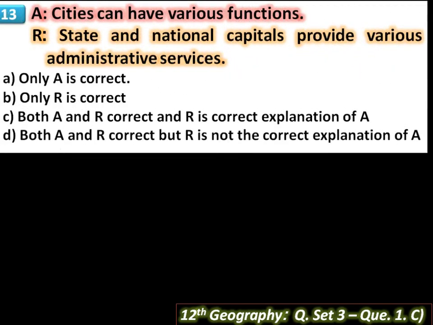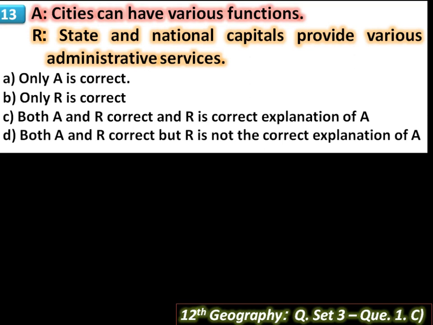Cities can have various functions. The sentence is also correct because administrative, commercial, industrial, transportation and educational functions are done in the cities. Then R, state and national capitals provide various administrative services.